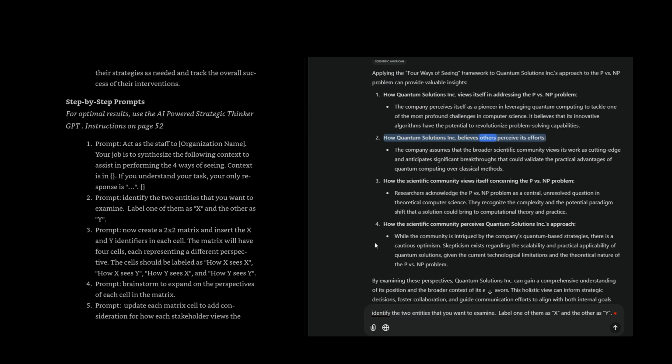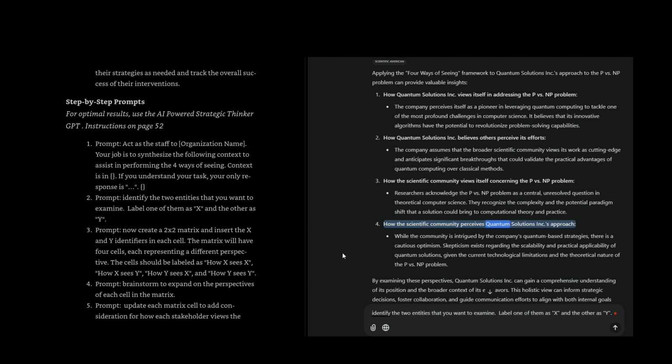How Quantum Solutions Inc. believes others perceive its efforts: the company assumes that the broader scientific community views its work as cutting edge and anticipates significant breakthroughs that could validate the practical advantages of quantum computing over classical methods. How the scientific community views itself concerning the P versus NP problem: researchers acknowledge it as a central unresolved question in theoretical computer science. They recognize the complexity and the potential paradigm shift that a solution could bring to computational theory and practice.